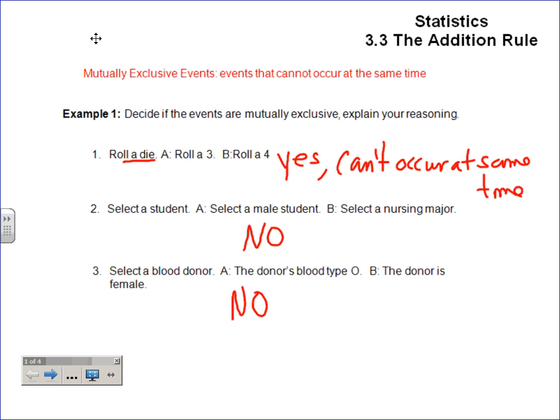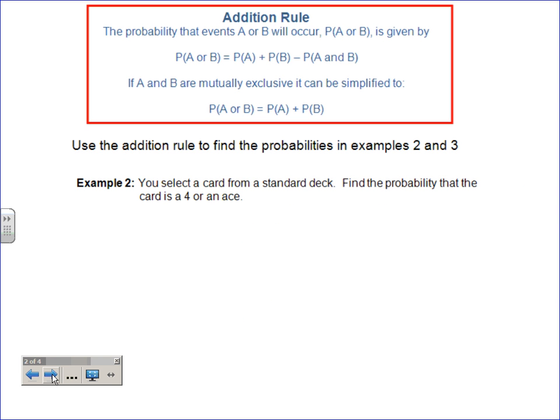Okay? And because here's the addition rule. It says the probability that events A or B will occur, not and, but or. So A or B will occur, so it's kind of written that way, A or B, you probably knew that, is given by, well, right here. You have to take the probability of A, add the probability of B, and subtract the probability of them both happening at the same time. Okay? Now some of you are saying, how's that going to work? Well, you'll see in a few examples that we do.